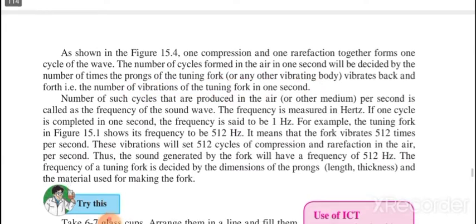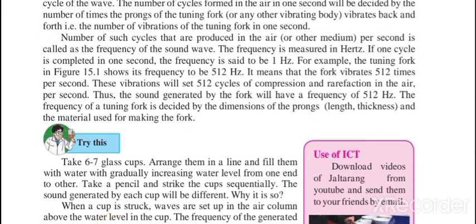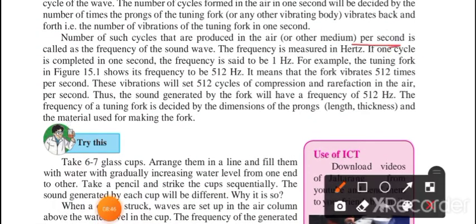So whatever the number of such cycles produced in air per second, whatever the number of cycles created in 1 second, that is called the frequency of that sound wave.